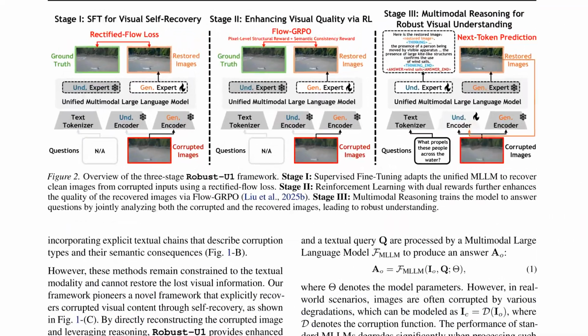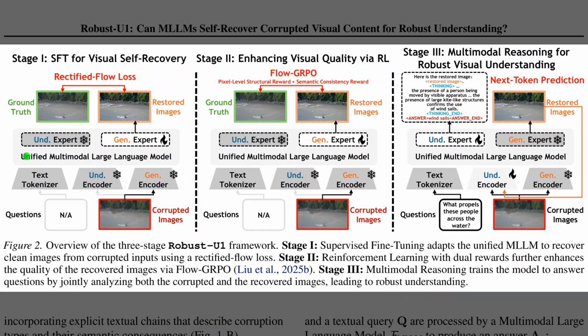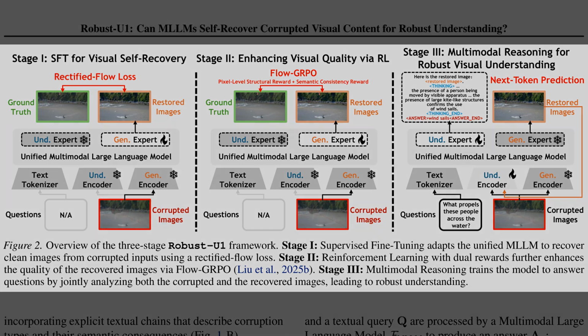Figure 2 maps out how this 3-stage process actually comes together to restore and understand noisy visual data. Stage 1 on the left uses supervised fine-tuning with a rectified flow loss, which mathematically guides the model to map noisy pixels back to their clean ground truth. Stage 2, in the middle, introduces reinforcement learning using Flow-GRPO, a policy optimization technique that uses dual rewards to polish the restored images. Finally, Stage 3 on the right feeds both the corrupted and restored images into the model to generate a reasoning path wrapped in think and think-end tokens before outputting the final answer.